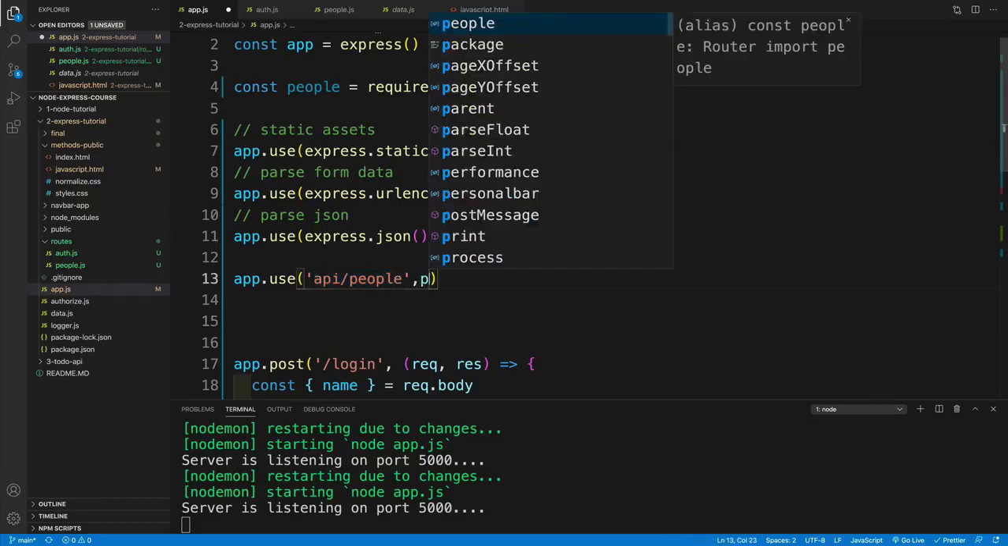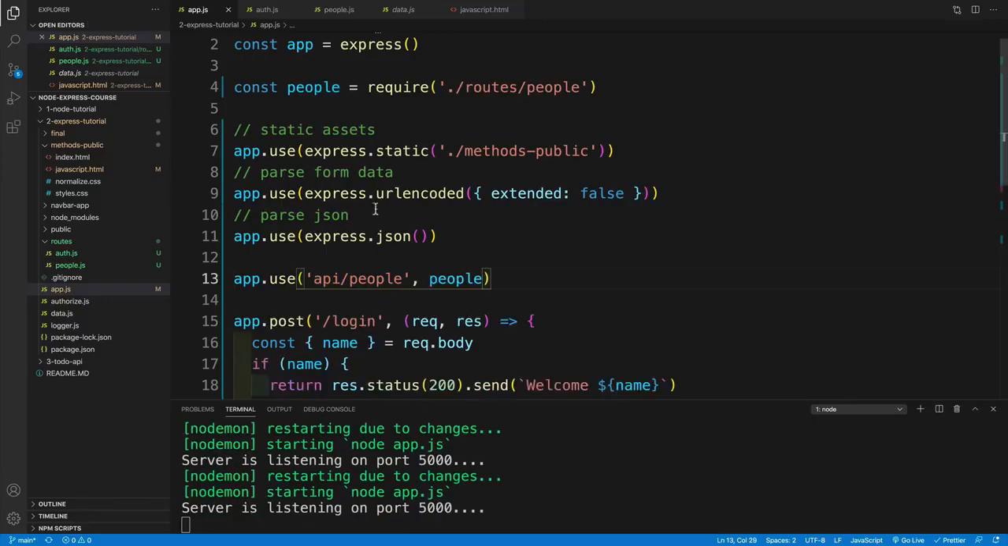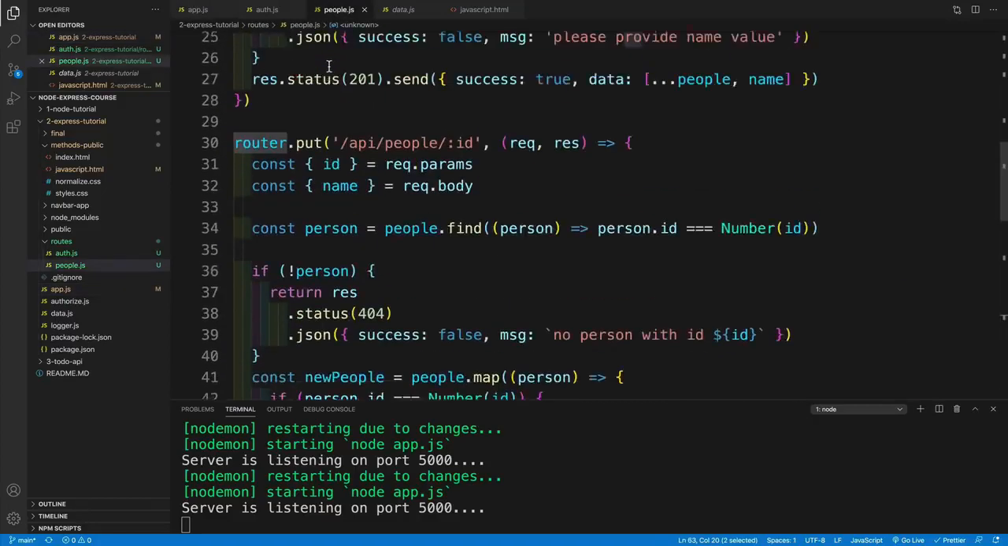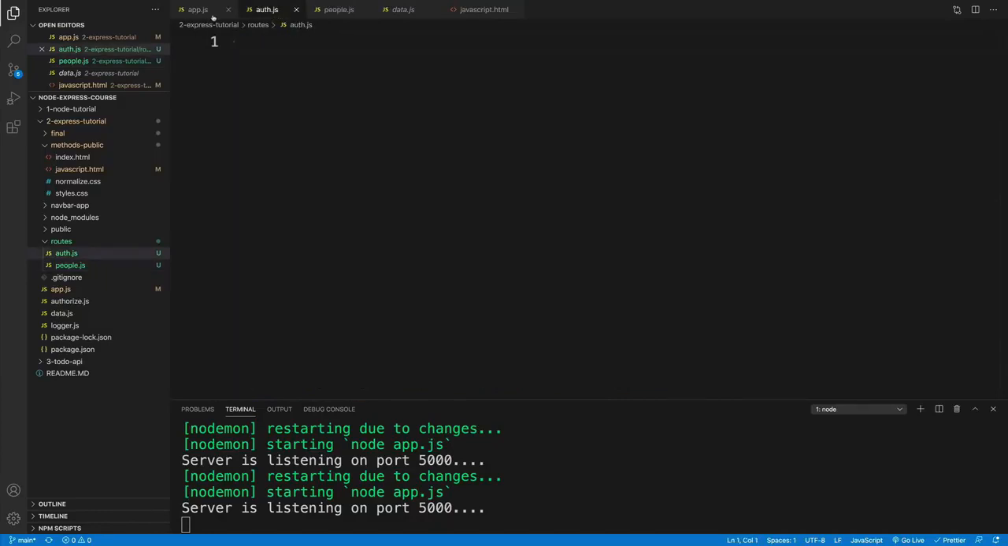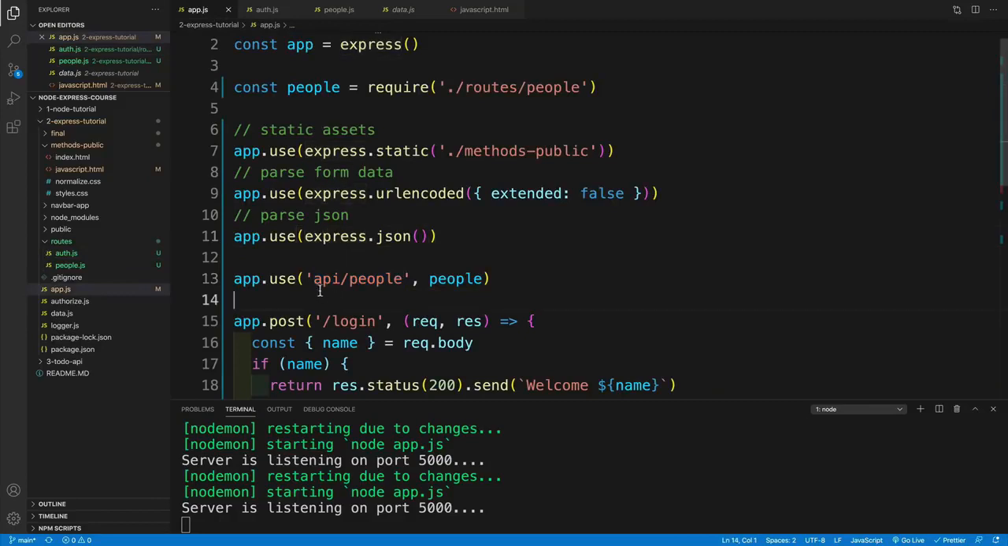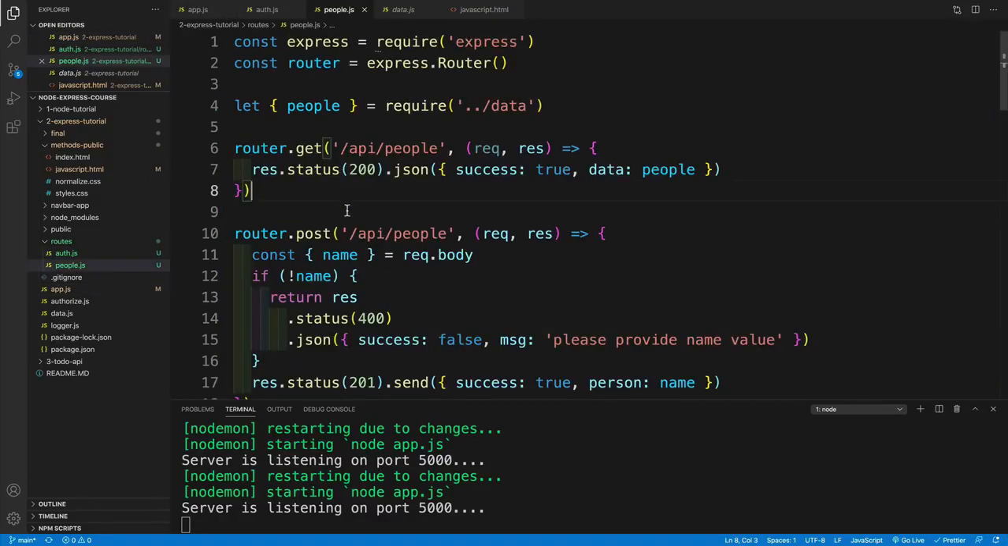And like I said, with use, we can use the path if we want. So this is not going to be applied to all of them. This is only going to be applied to the ones that start with API people. And then we pass in the people. We'll save it, but there is a problem. You see, once we set up this router with a base path in the app.js, actually, we have a mess right now, because we already have the base for our router in app.js where we have API people. And now in the people.js, if you check it out, we actually have API people/API people.